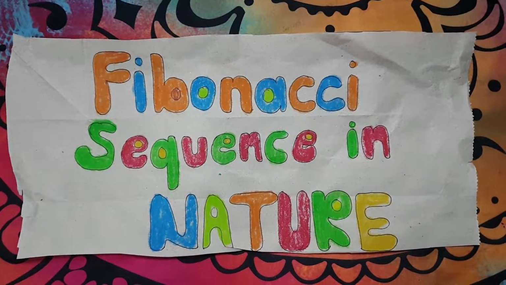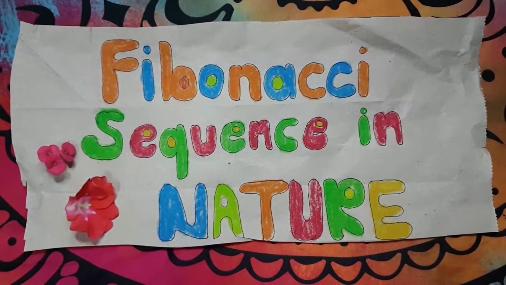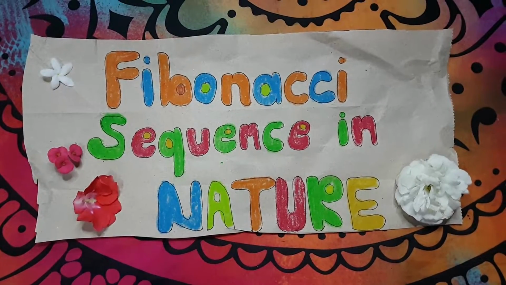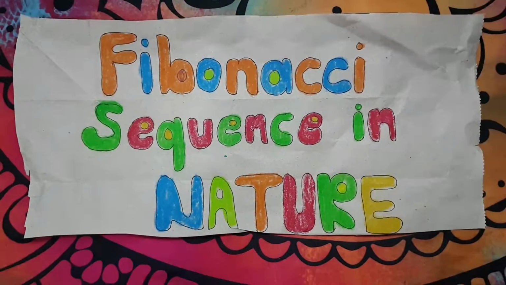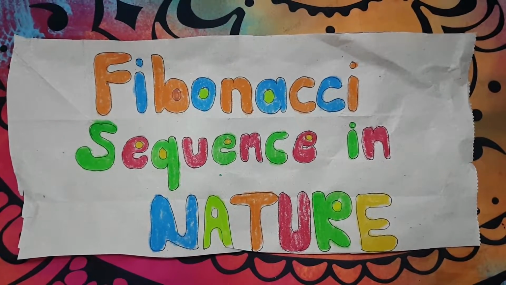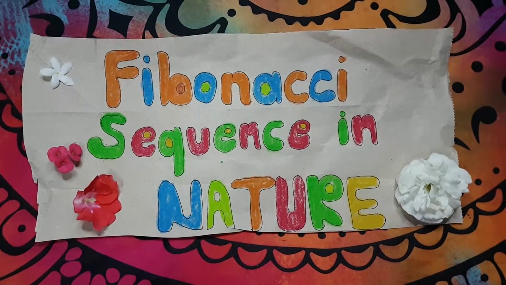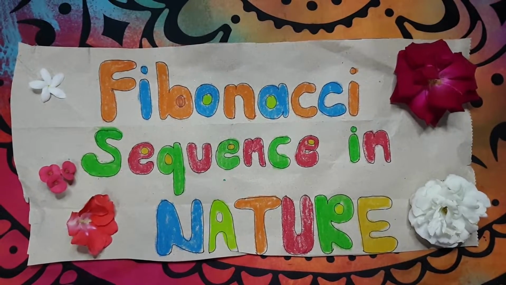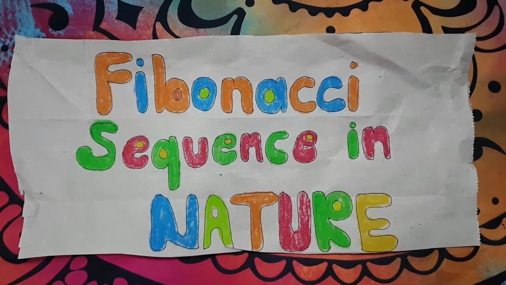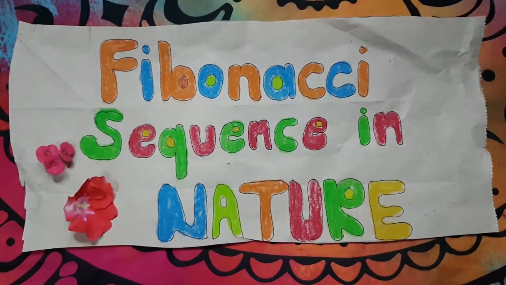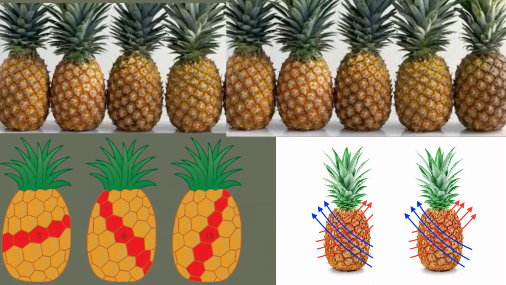We can see the Fibonacci sequence in different plants or petals of a flower. So the number of petals of a flower are often Fibonacci numbers. As you can see, here are the different numbers of petals that we can consider to see the Fibonacci sequence. They have 3, 4, 5, 6, 9, 12 petals.